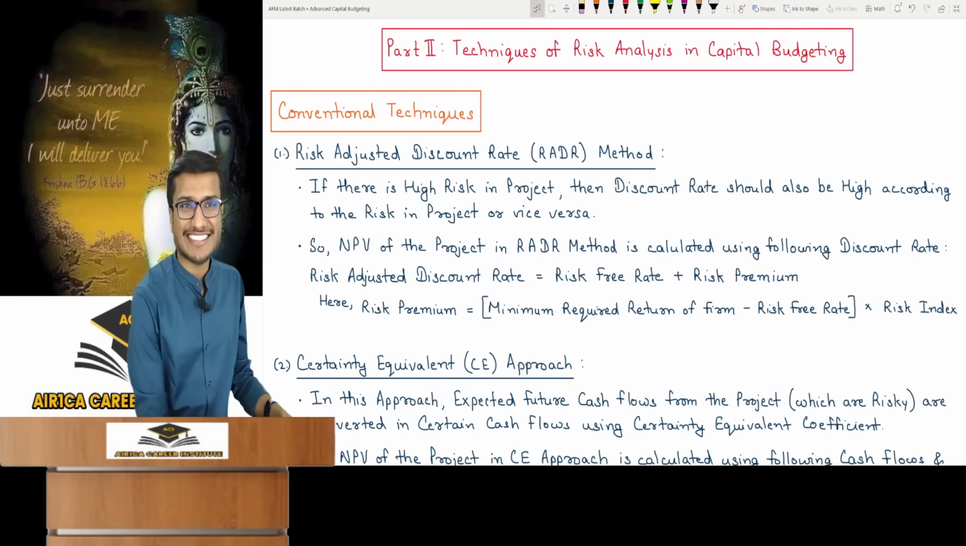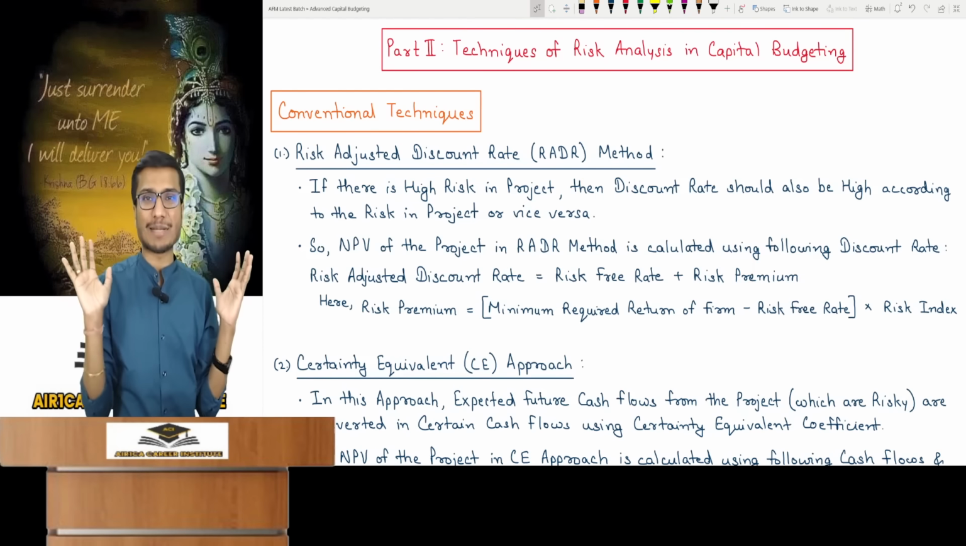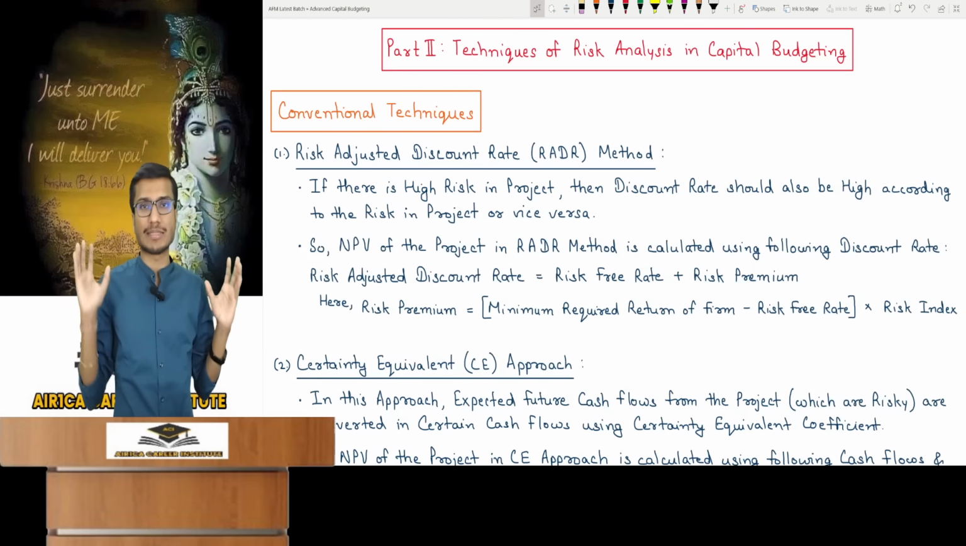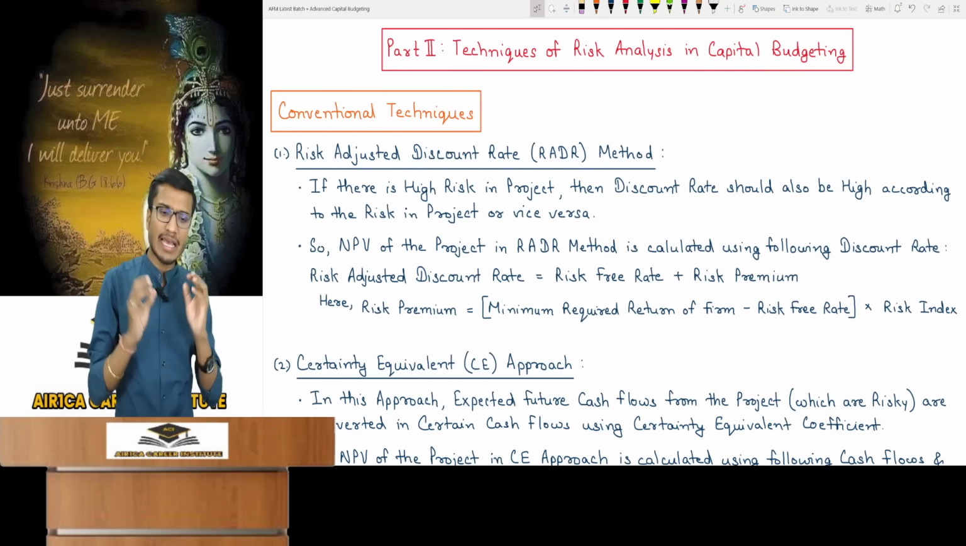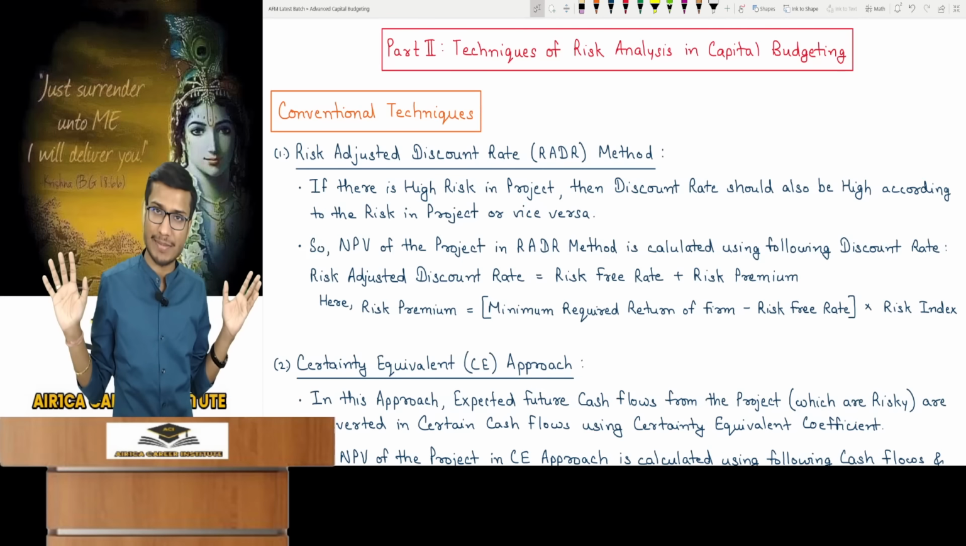Techniques of risk analysis in capital budgeting. This chapter covers advanced concepts. It's the most important part. Generally, if questions come from this chapter, they are from this part. Questions in your exam are majorly formed from this part. This is a very easy part. You'll finish it quickly, and it's the most important.